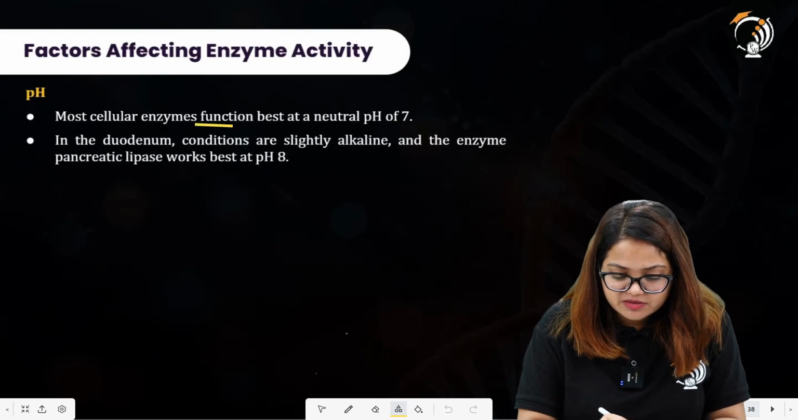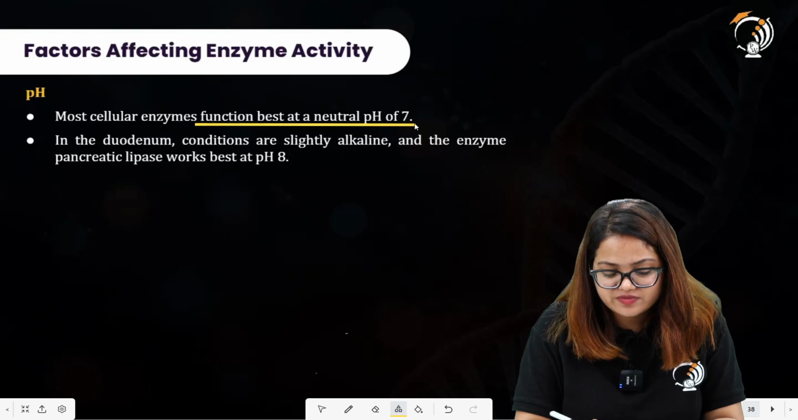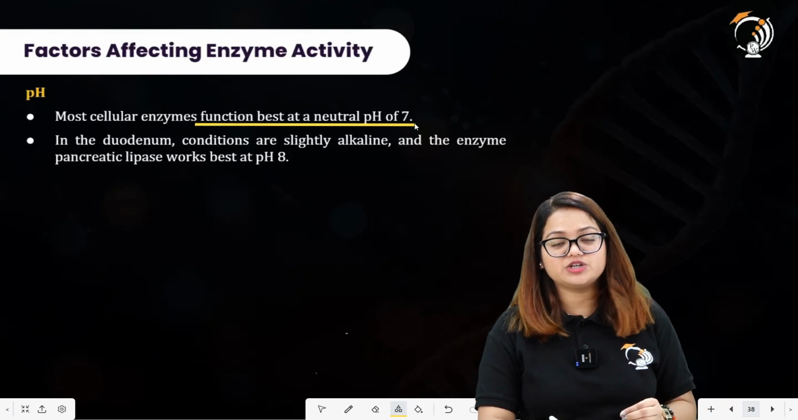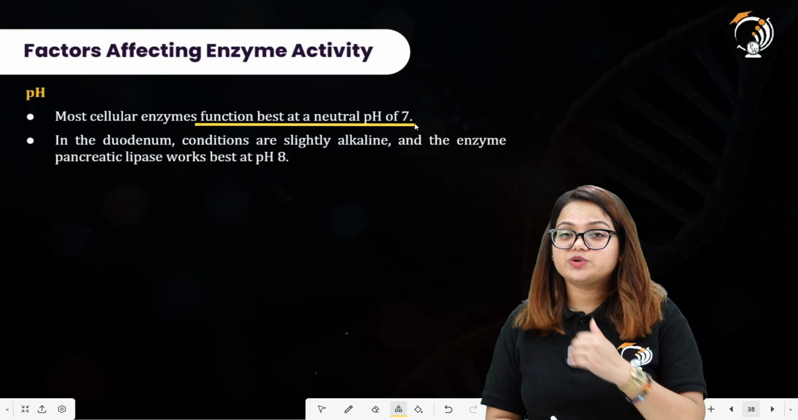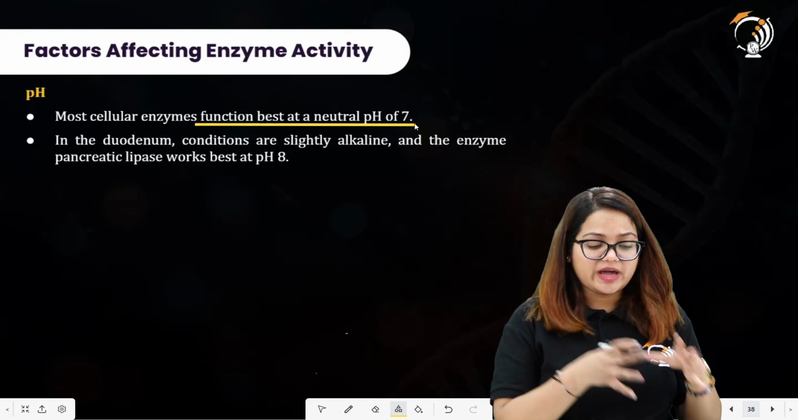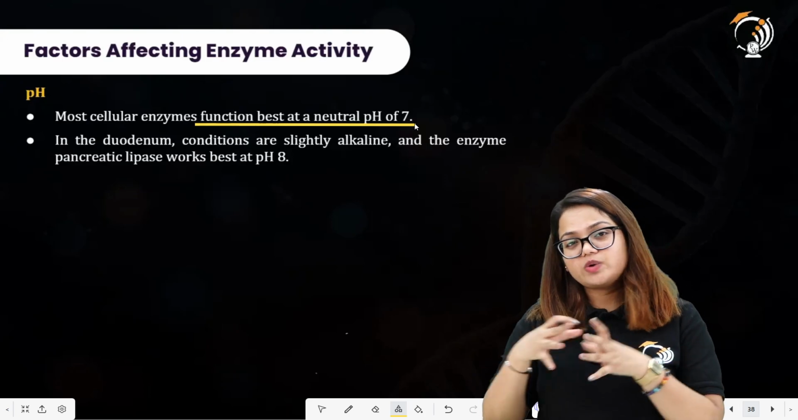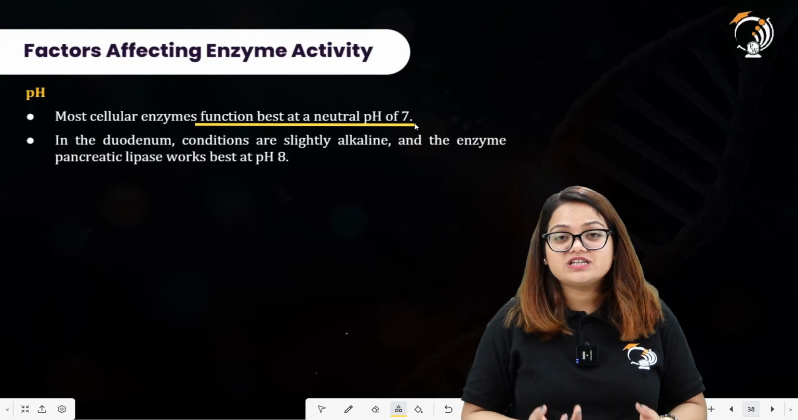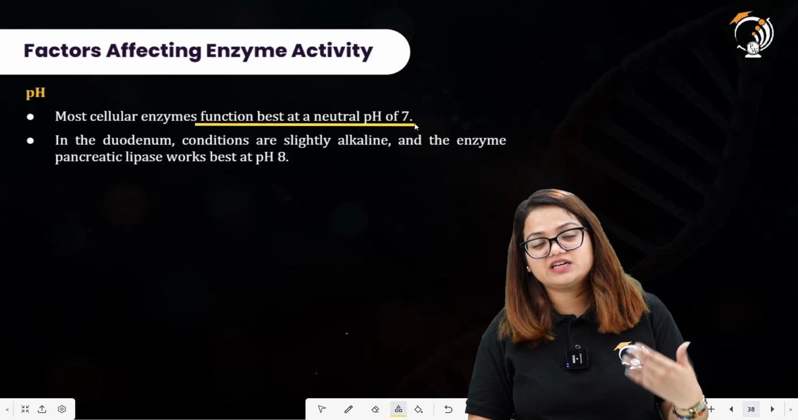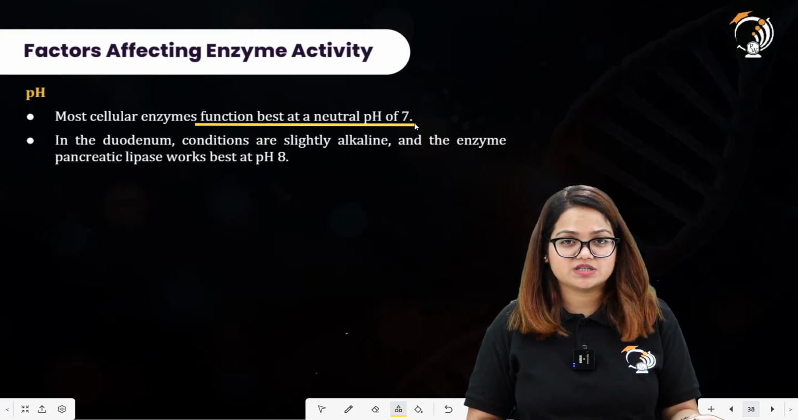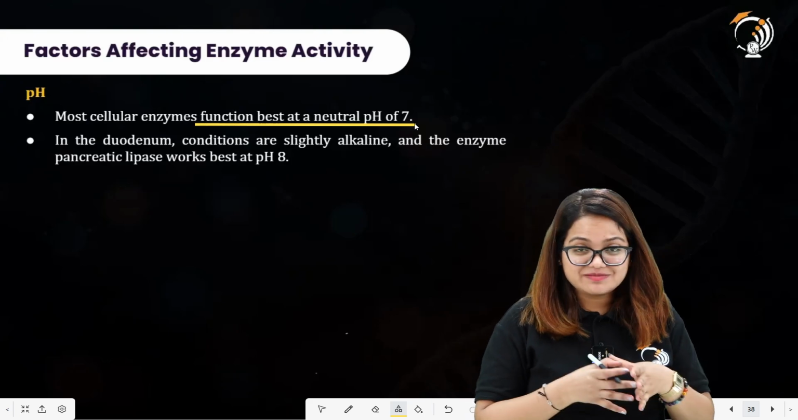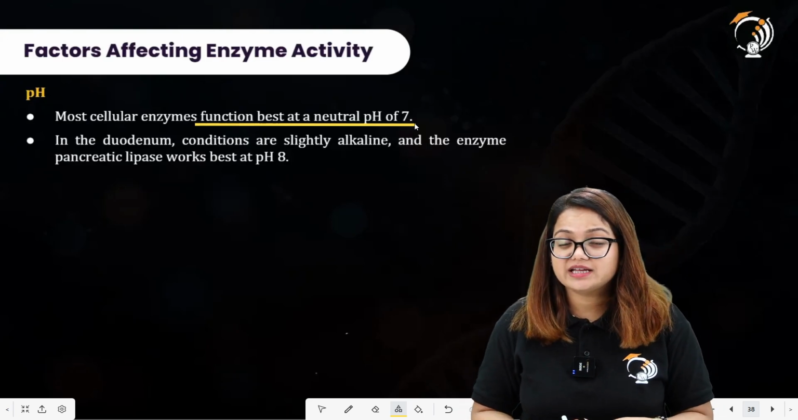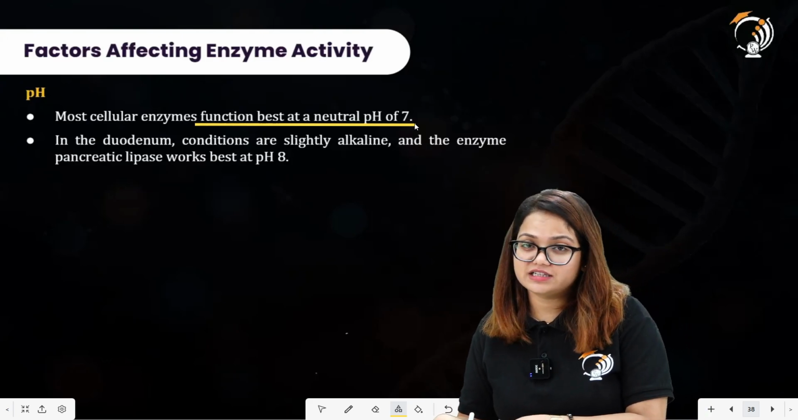Most cellular enzymes function best at a neutral pH of 7. This is a statement saying that most cellular enzymes function best at a neutral pH of 7. That is not including all of the enzymes. Enzymes do have a range of acidic pH, and enzymes do have a range of alkaline conditions as well at which they show their maximum activity. But you will not say that all of the enzymes work best at neutral pH values. Enzymes are specific. They can work at acidic pH, they can work at neutral pH, they can work at alkaline conditions also.